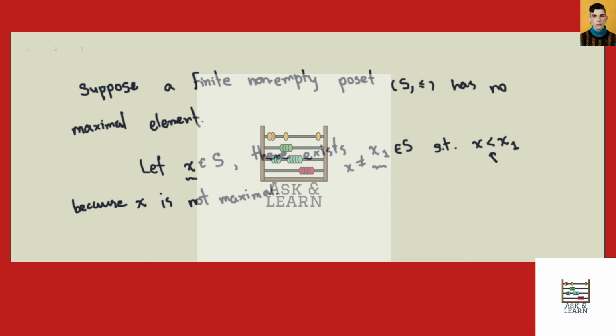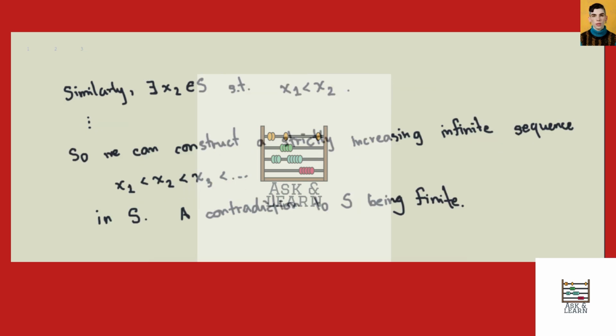And so we have X1 in S. What's important is that X1 has to be in S as well. Okay, moving on. Similarly then, since X1 is not maximal either, we must have X2, another element inside S that is greater than X1. And we can keep doing this with X2, X3, and so on, right?